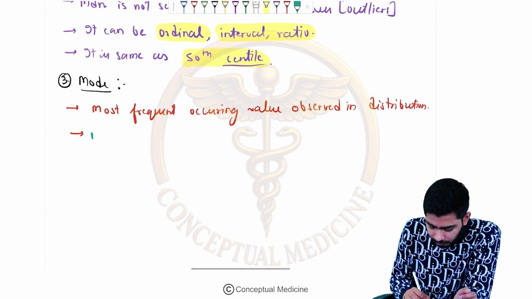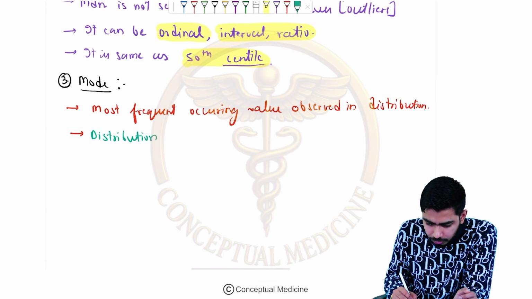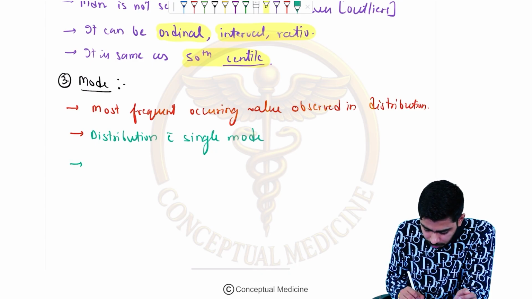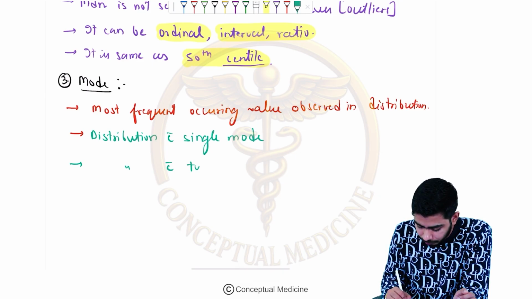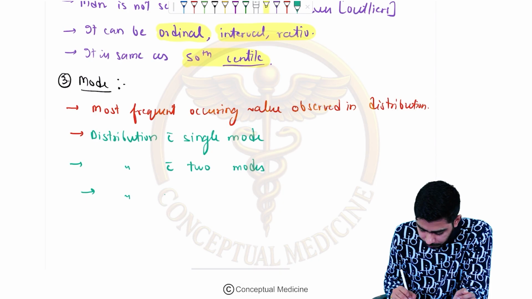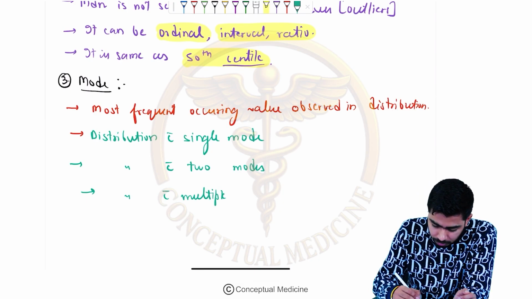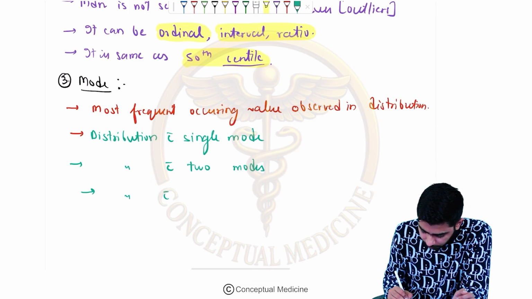So what I am saying is that if the distribution is presenting with a single mode, right? A distribution can be having two modes also, and a distribution might be having multiple modes also. I mean more than two, rather than multiple I should be writing more than two. Okay, that would be much better.